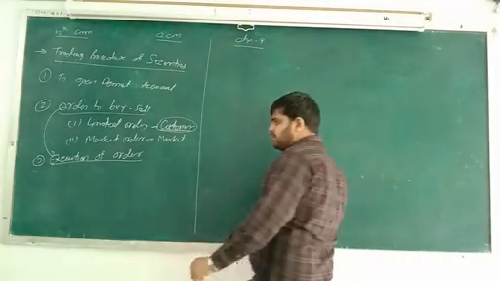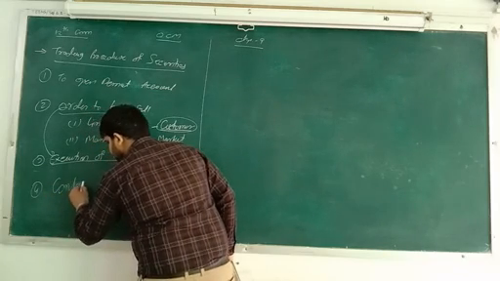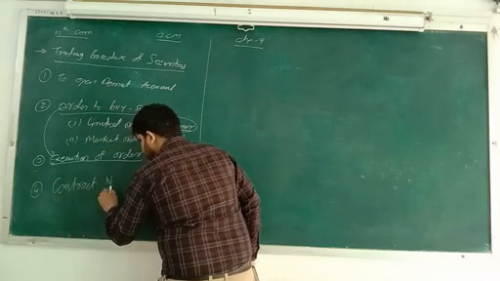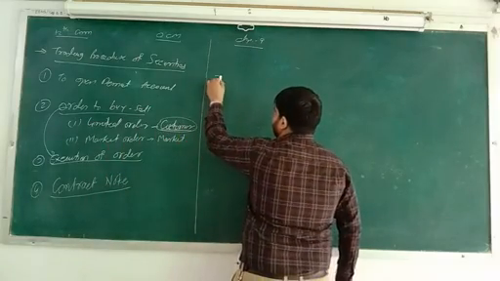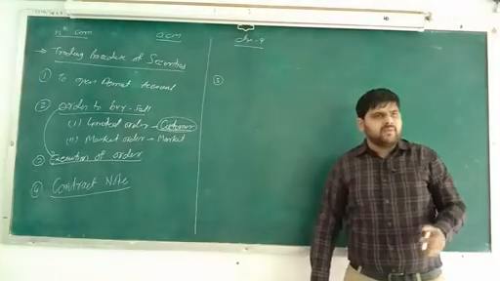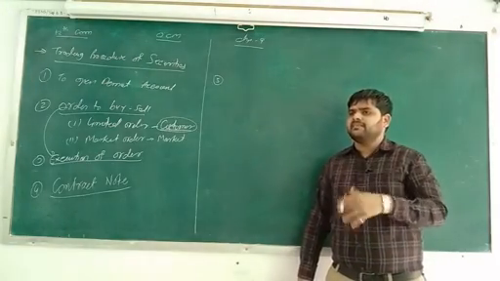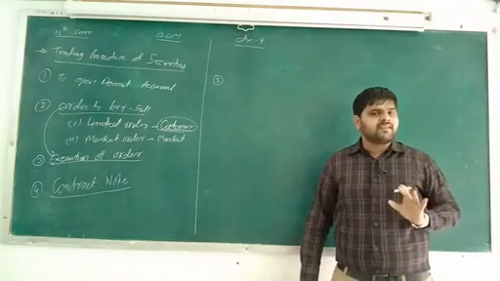Next one, contract note, most important. So this is the fourth one, that is contract note. Contract note is a note between the buyer and seller. Simple.